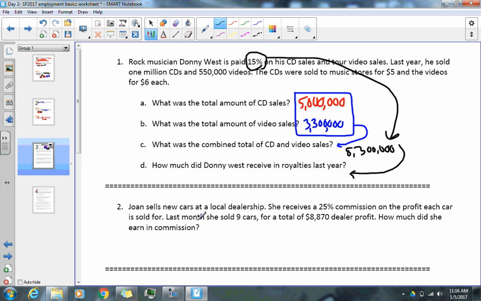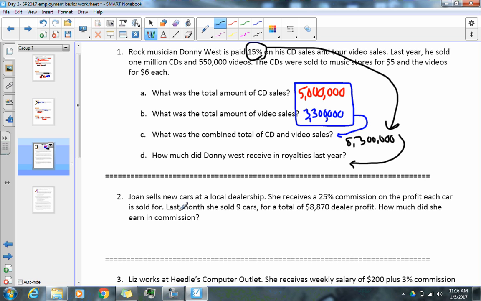John sells new cars, or question 2. John sells new cars at the local dealership. She receives 15% commission on profit each car sold for. Last month she sold 9 cars. That's extra information. All right. It just says last month she sold 9 cars. Here we go. For a total of 8,870.